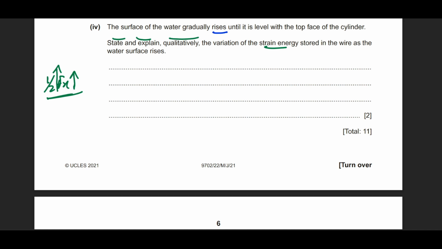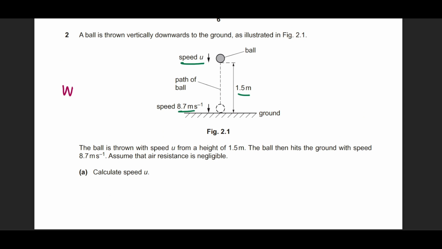So how will you write down the answer? You will say that the upthrust is increasing. Why? Because upthrust is proportional to the volume or the change in volume. The change in volume increases, the upthrust increases, causing the tension in the string to increase, and the formula of the strain energy is half Fx. So force increases because of the tension, so the strain energy increases. So this is what you will find in the marking scheme as well.